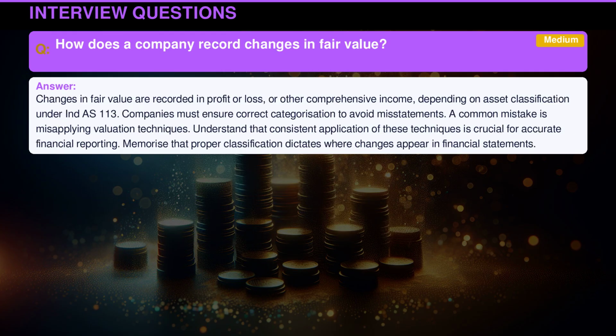Changes in fair value are recorded in profit or loss or other comprehensive income, depending on asset classification under Indian Accounting Standard 113. Companies must ensure correct categorization to avoid misstatements. A common mistake is misapplying valuation techniques. Understand that consistent application of these techniques is crucial for accurate financial reporting. Memorize that proper classification dictates where changes appear in financial statements.